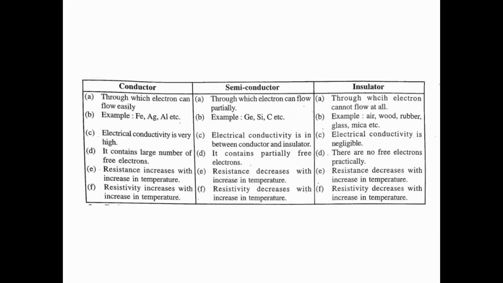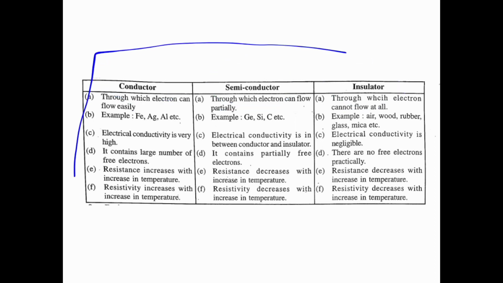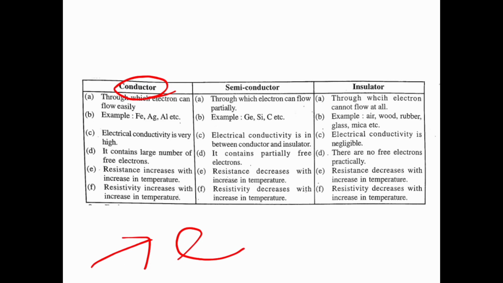So the next question. Here we have to determine what is conductor, semiconductor, insulator. There are three types of materials. How can I define what is conductor, what is semiconductor, and what is insulator? So let's see. Through a conductor, electrons can flow easily. If that body is a conductor, then through that body electrons can move or transfer easily, that is known as conductor.